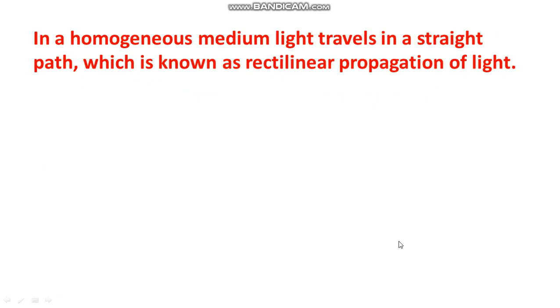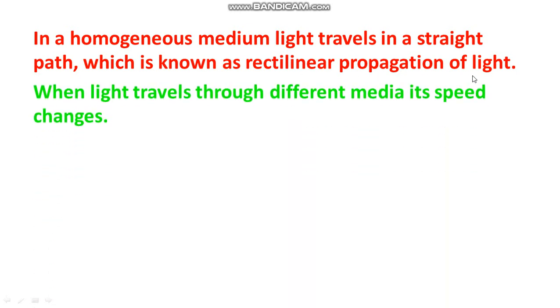Next, some properties of light. Light travels in a straight line. That property we are calling rectilinear propagation of light. When light travels through different media, its speed changes.